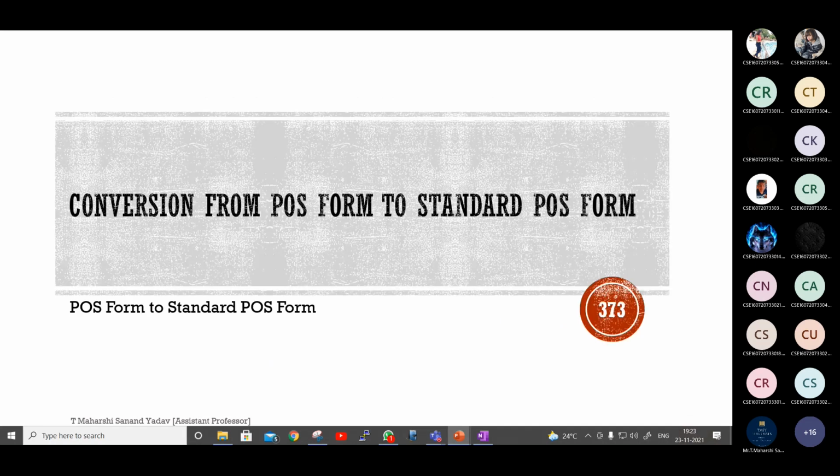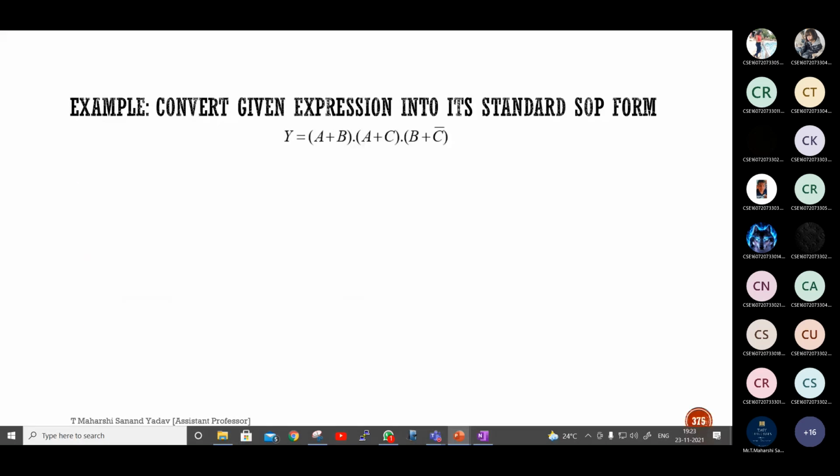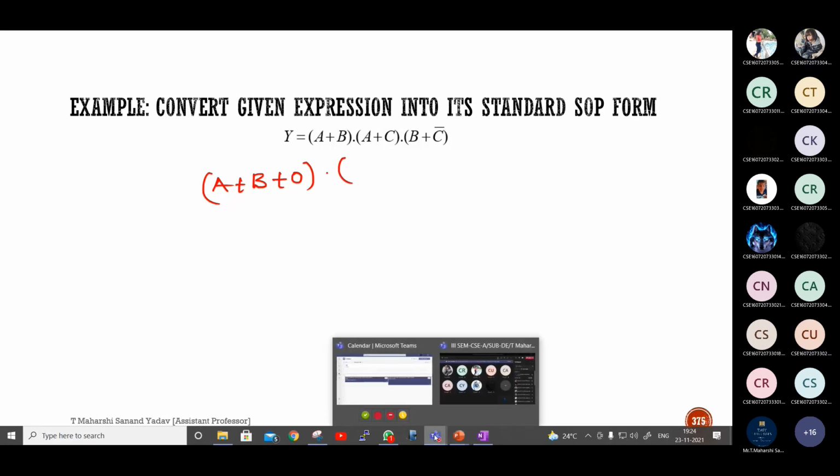Next, conversion from POS form to standard POS form. So you tell me how to do this now. What is the variable that is missing? First one C, second one B, third one A. So what do I have to take? A plus B plus 0, correct? A plus B plus 0 dot A plus B plus 0 C.